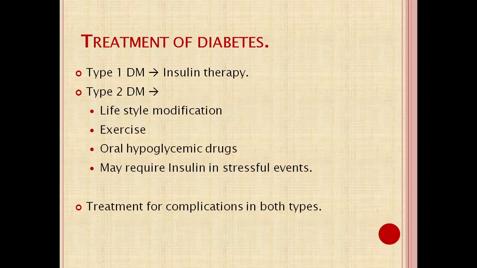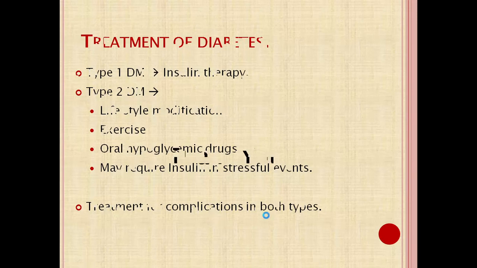Treatment: type 1 diabetes mellitus requires insulin therapy. Type 2 requires lifestyle modification, exercise, and oral hypoglycemic drugs, and if it is not controlled, or in certain stressful conditions, insulin may be required. Treatment of complications is required in both cases.